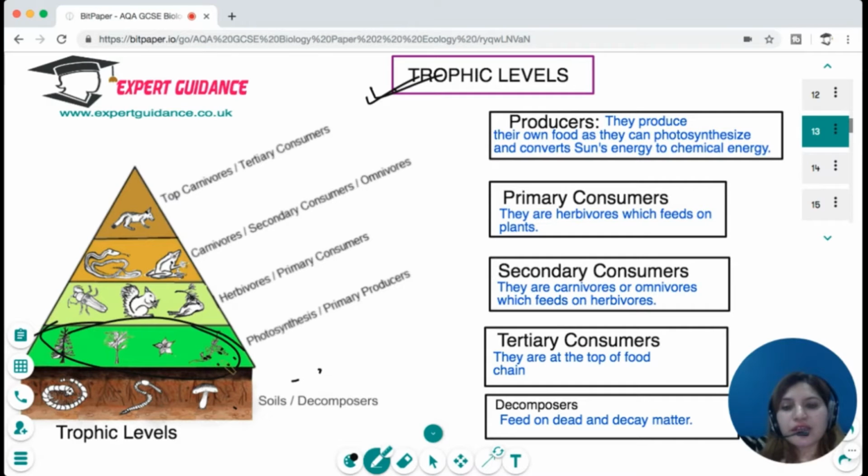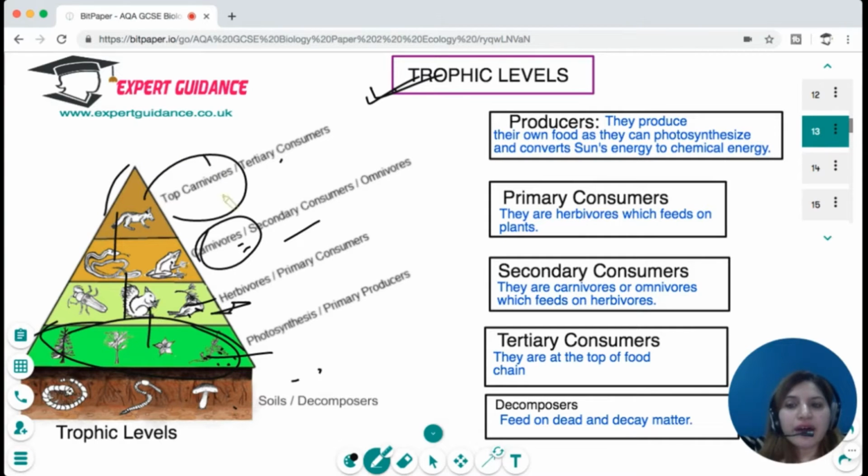These producers are eaten by the primary consumers, which are the herbivores. Then these herbivores are eaten by the secondary consumers, which are the carnivores. And then these carnivores are eaten by the top carnivores, which are the tertiary consumers. Now, when all of them die, there is another trophic level, which is the decomposers, which feed on dead and decaying matter and cause the decay effect.